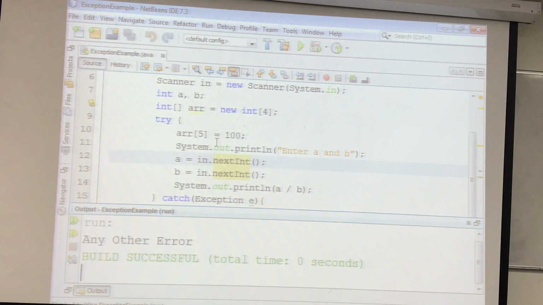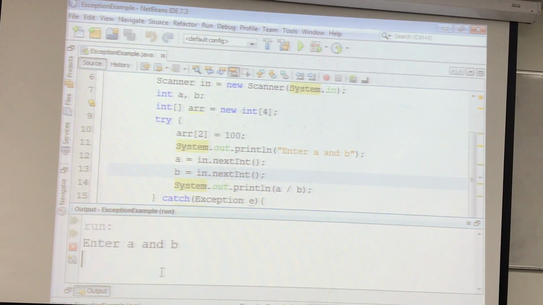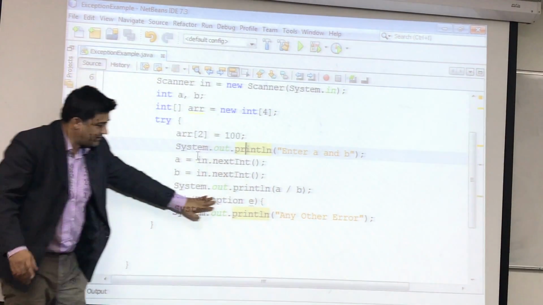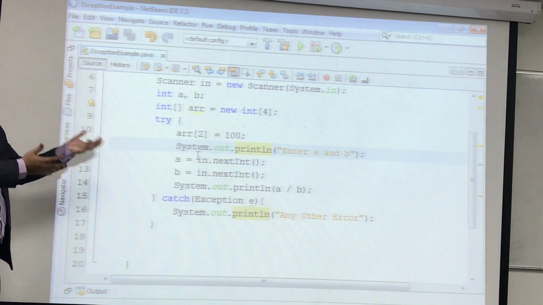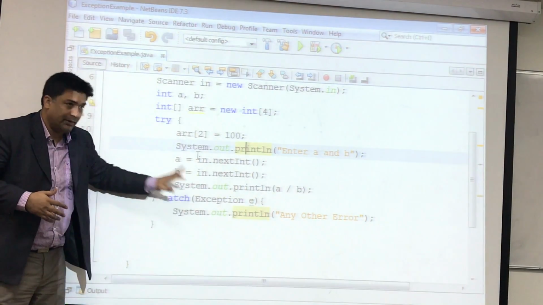Any other error? Okay, now let's put it back to run this again. 6.0. Any other error? Why? Because these errors that are happening, input mismatch, arithmetic, they are all the children of exception. You understand? So if you have only this general exception here, if you have just catch exception, somehow you are able to come out of this issue.